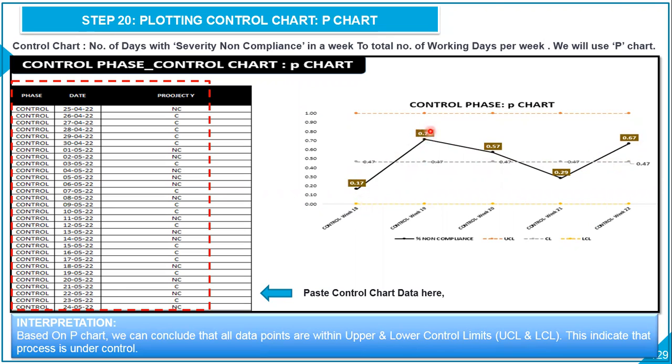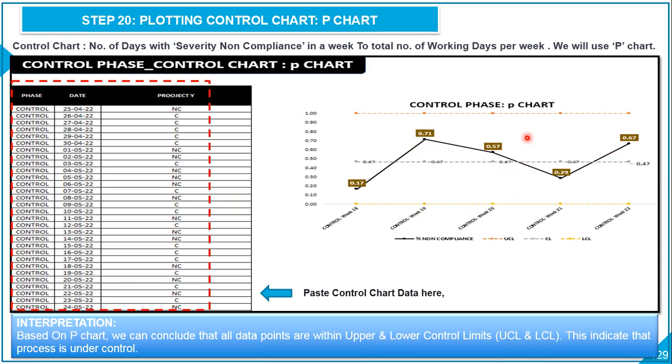Likewise, we captured proportions for all 5 weeks.